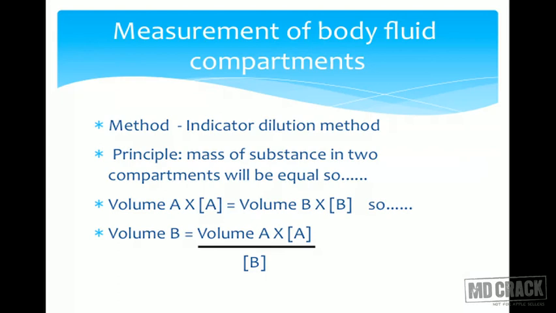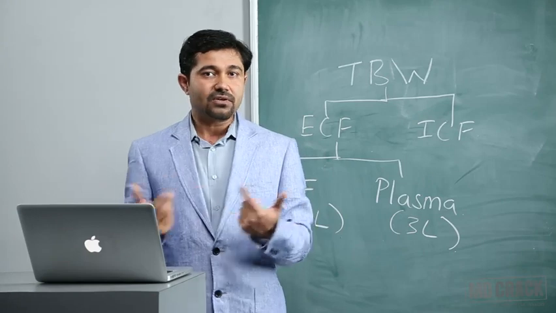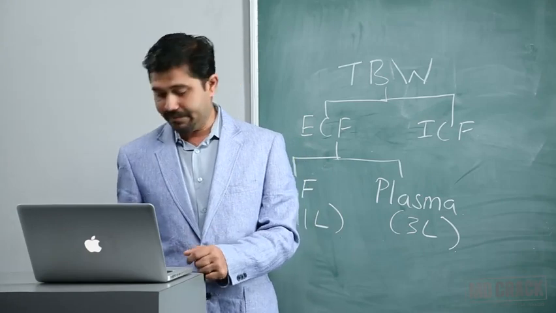The next question in front of the physiologist is how to calculate or measure the amount of the body fluid compartment. The method he uses is the indicator dilution, or dye dilution, method. Now what is the principle of this method? I will draw the figure so that you can understand it better.